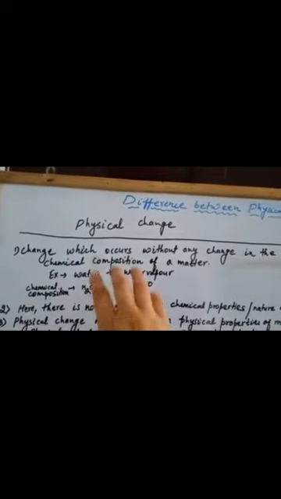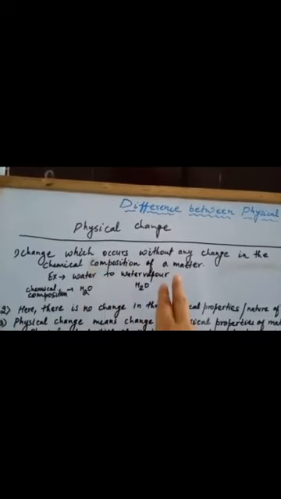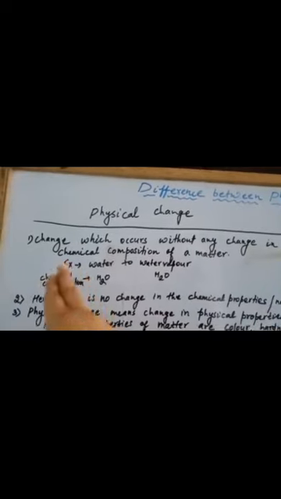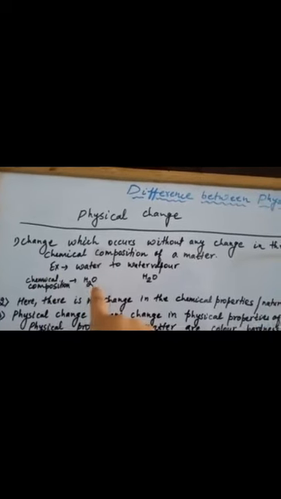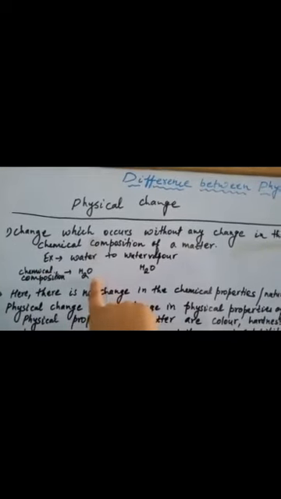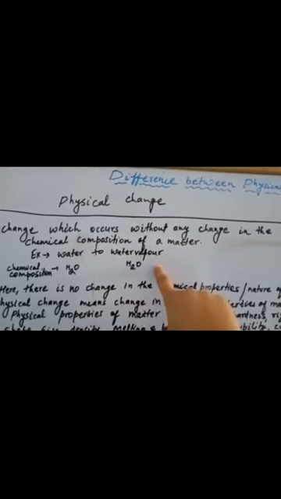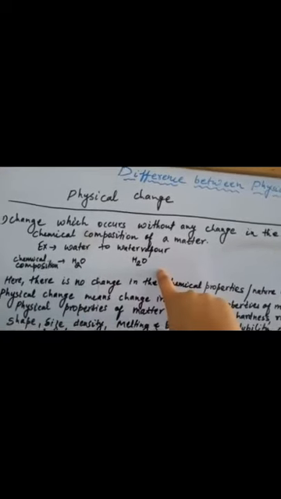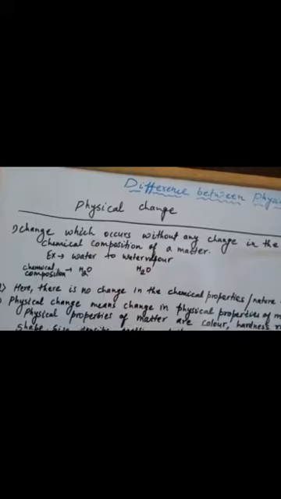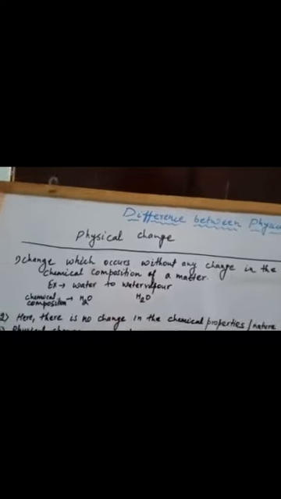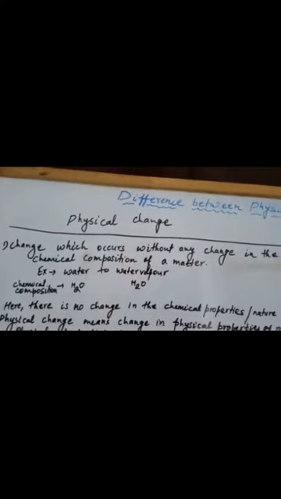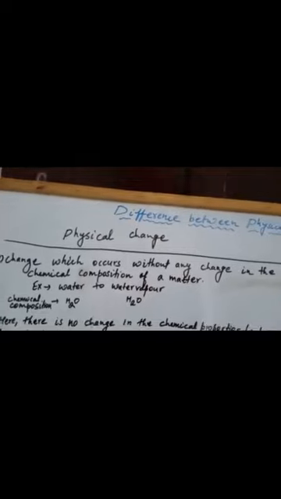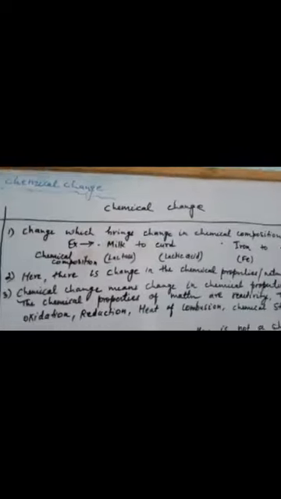The chemical composition remains the same. Water has the chemical formula H2O, and water vapor also has the chemical formula H2O. So there is no change in the chemical composition of matter when any physical change occurs.